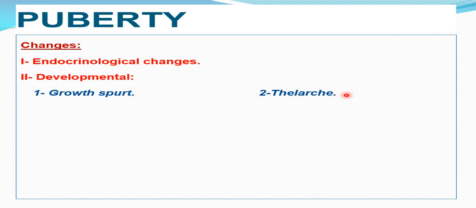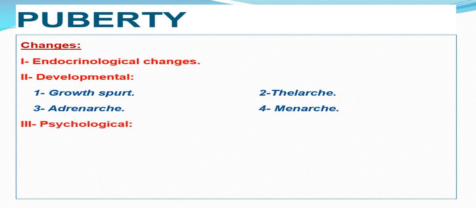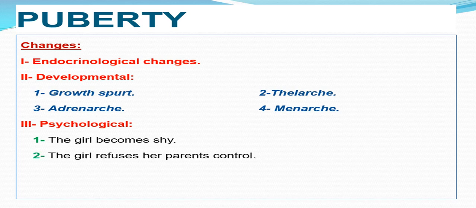Thelarche, which means breast development. Adrenarche, due to axillary hair and pubic hair development. And menarche, which means first spontaneous menstruation. Lastly, at the end of this stage, the girl has some psychological changes like shyness, refusing parents' control, and a tendency toward the other sex, or what is called sexual urge.